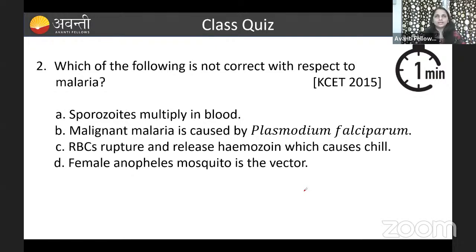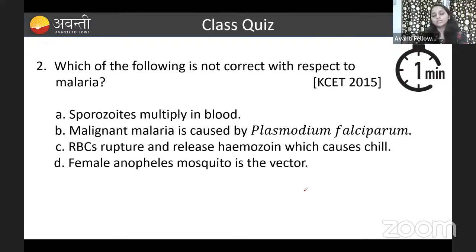Fine. So here you can see, guys, the sporozoite is the infective stage of the malarial parasite, right? When you are bitten by a female Anopheles mosquito, it transfers the malaria parasite in the sporozoite stage. When the sporozoite is released in the blood, later it goes to the liver.